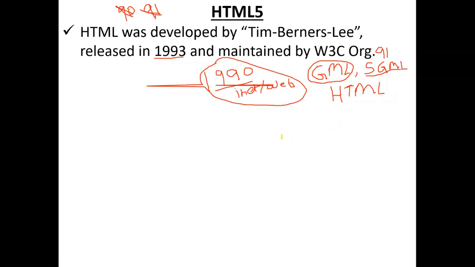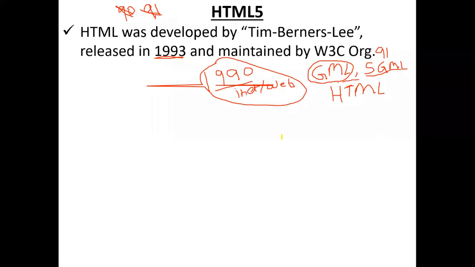So these are the dates; different people, different books, different dates, those are the reasons. The original procedure is this one: GML, SGML, and in the flow, HTML comes. So finally, to reach HTML, this already touches the end of '93. End of '93, you can take it as '94, there is no problem in that.